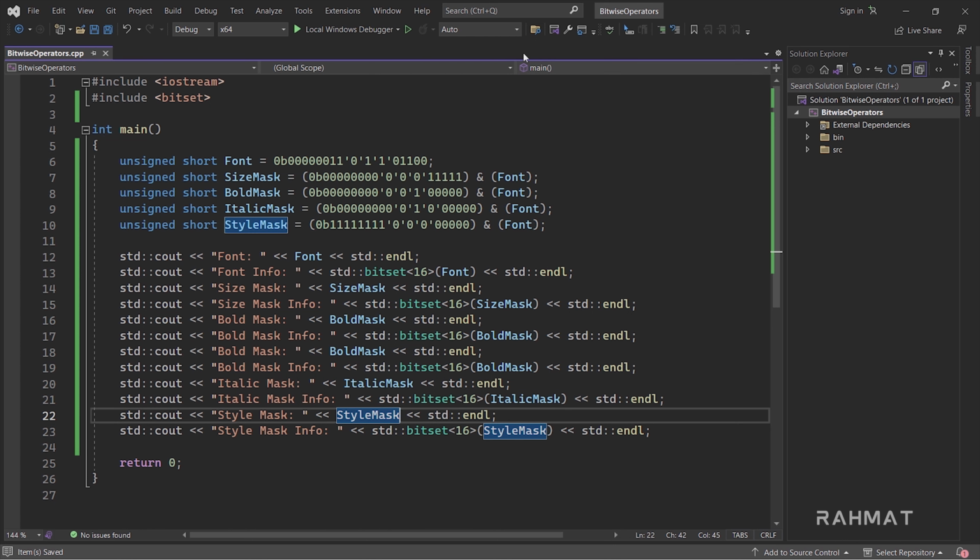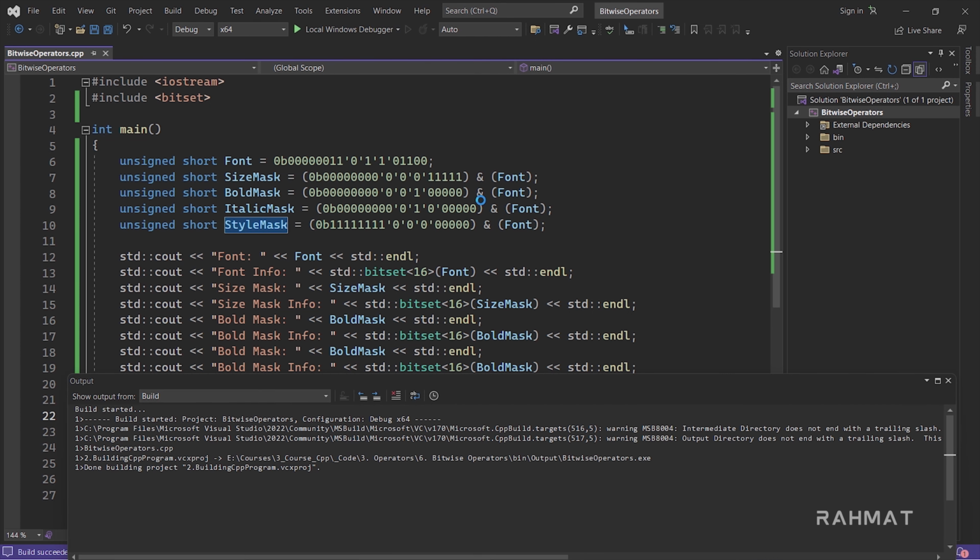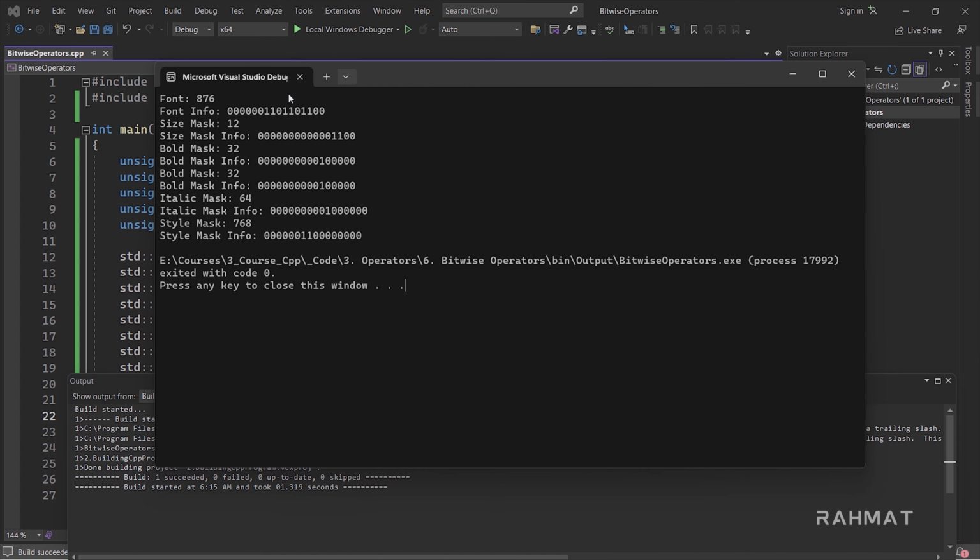Now you can see we extracted information using bitwise AND from the font information. So this is font information, in which we combined all the information in the same place. This is size mask. We only have size information here, and we only have bold information there. We have italic information only in this one. I think I just didn't change this italic thing, so I'll change that, and there we go. Lastly, we have style information.